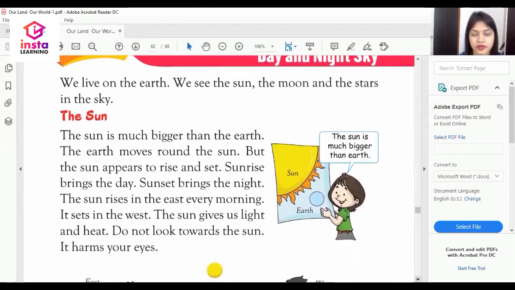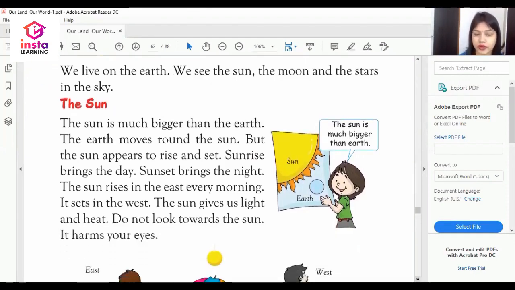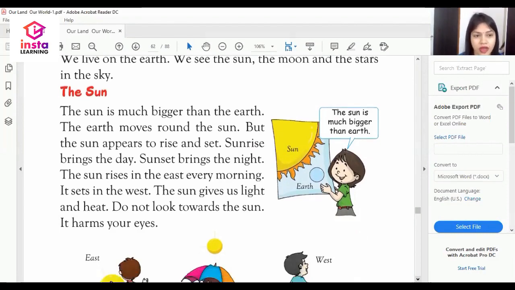Very first we will discuss the sun. We already discussed about the sun. Let's have a quick revision about the sun. What is sun? The sun is much bigger than the earth. The earth moves around the sun, but the sun appears to rise and set.